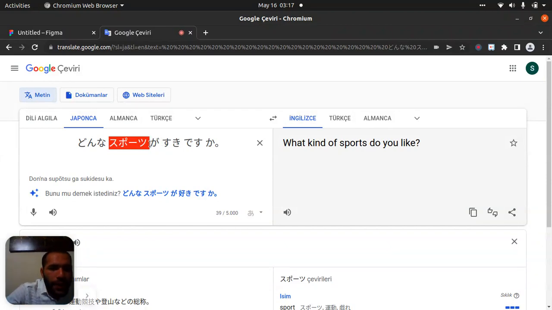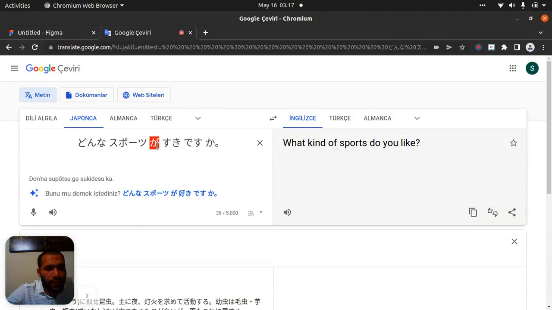Here again, when we have adjectives like this, we put ga. But when we have another one, then we use wa, okay? Don't forget that. This is important. Donna supotsu ga suki desu ka? What kind of sports do you like?